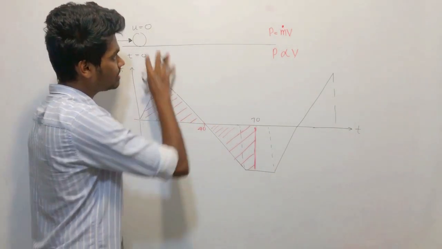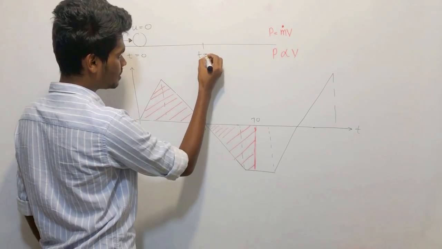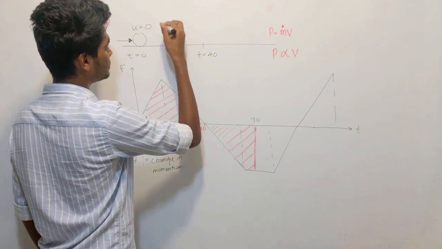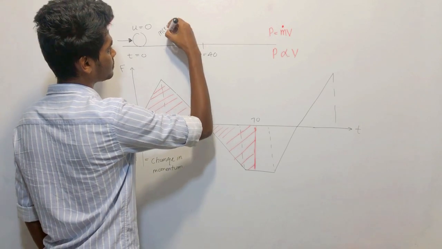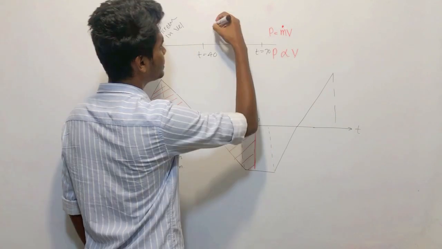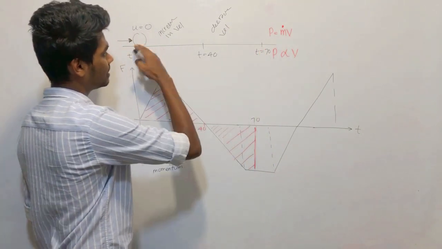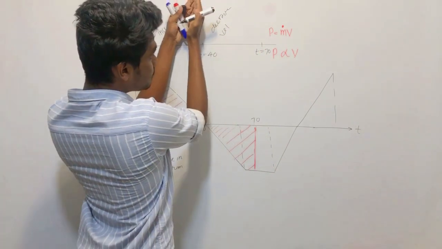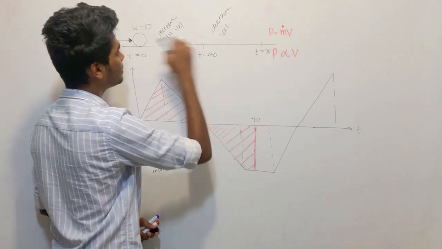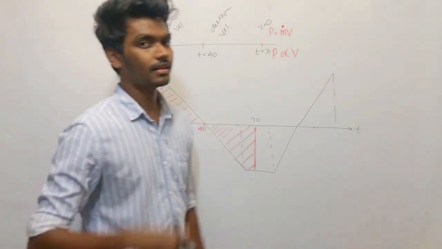So there is an increase in velocity up to t equal 40, and from t equal 40 to t equal 70, a decrease in velocity. The increase in velocity is equal to the decrease in velocity. So finally, it should come to zero, and it should come to zero at the 70th second.